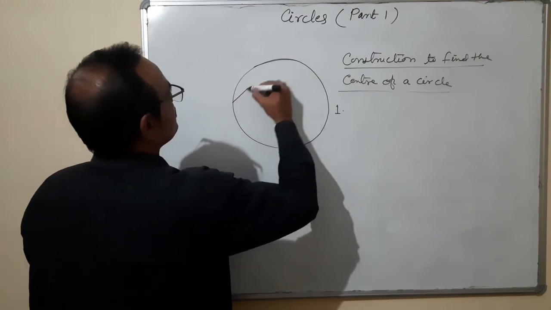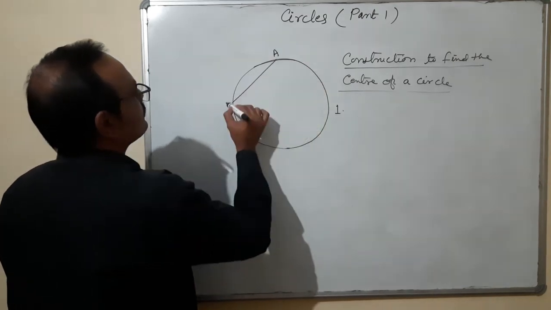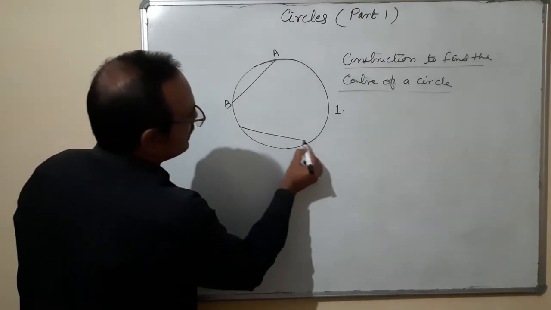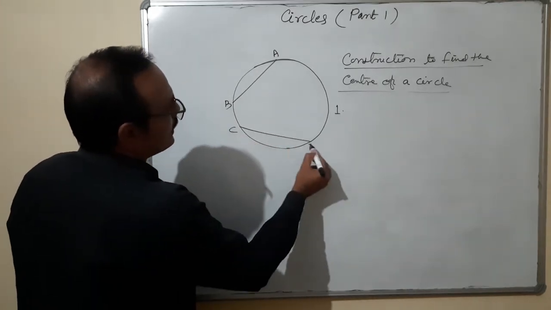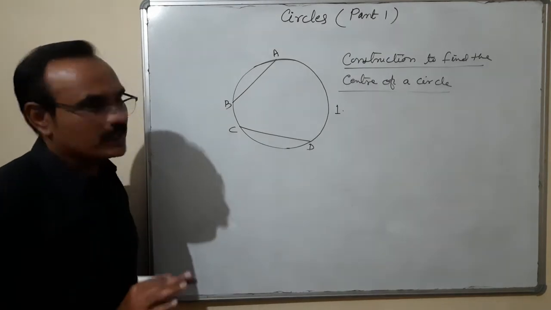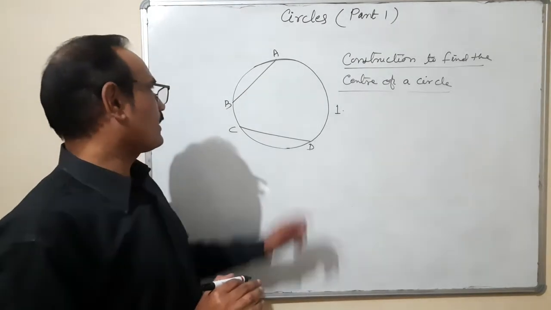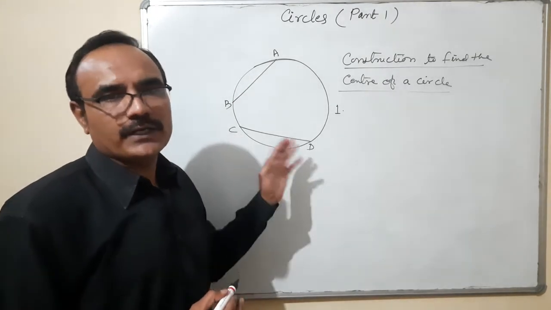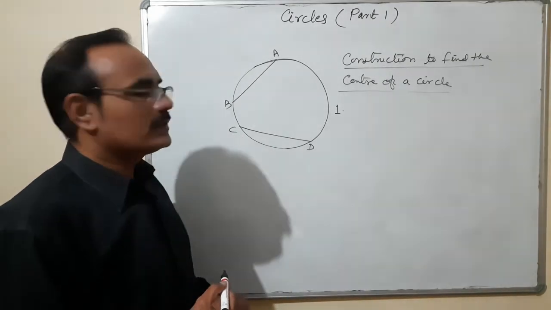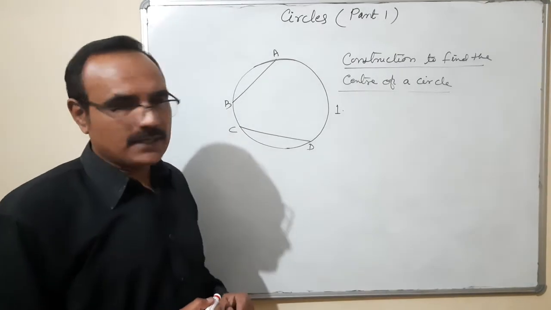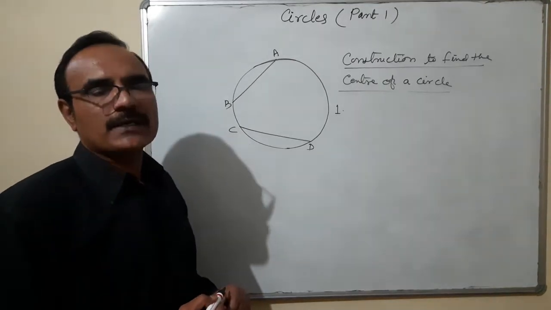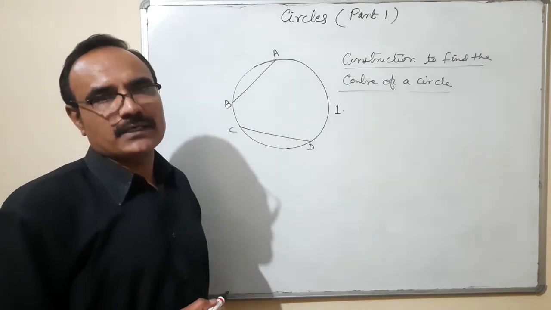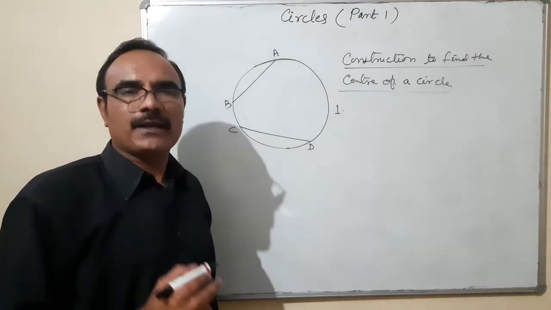Suppose one is AB and the second is CD. They should not be parallel. They can be equal or unequal, it doesn't matter, but they should not be parallel. This is the first step. Second step, we have to draw the perpendicular bisector of both chords, which can be drawn with a pair of compasses.